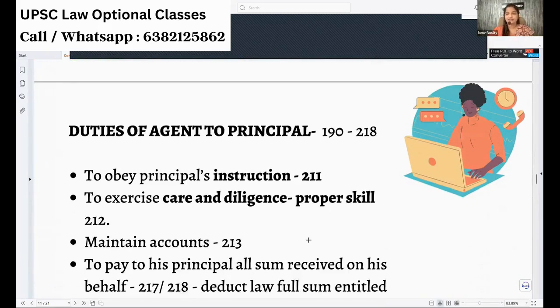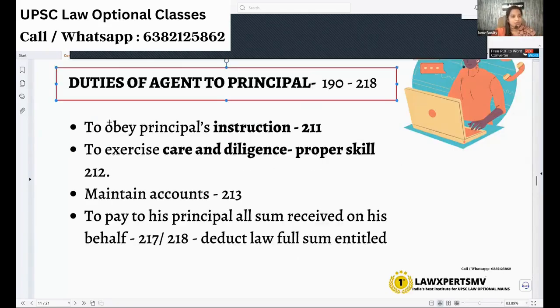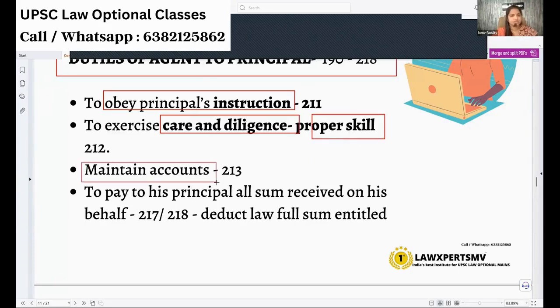Now we have created the agent and all that is right there. Now, what is the duty of this agent? It ranges from Sections 190 to 218. Do remember the sections, that is where you will score more marks. Okay. First thing is to obey the principal's instructions. Next, exercise due care and diligence. You should have the proper skill for what you are appointed. You must do justice. Next, maintain accounts.